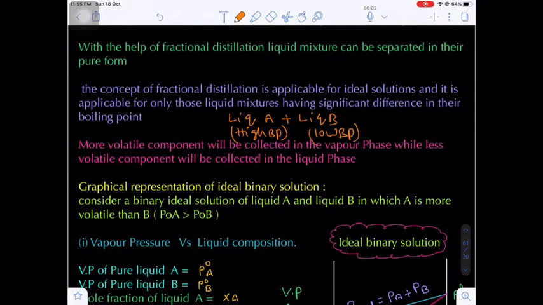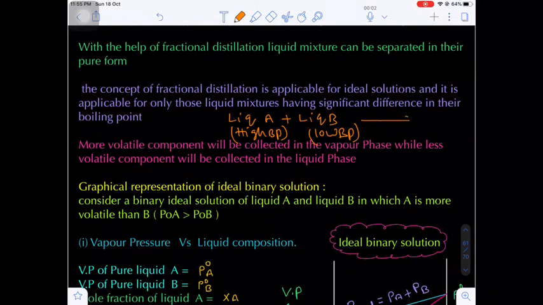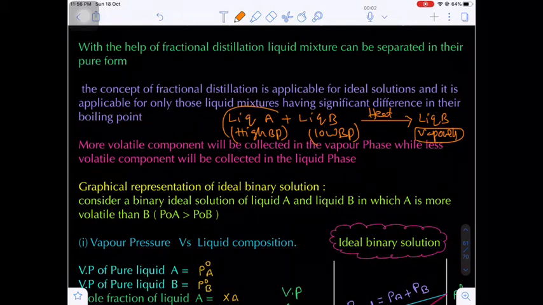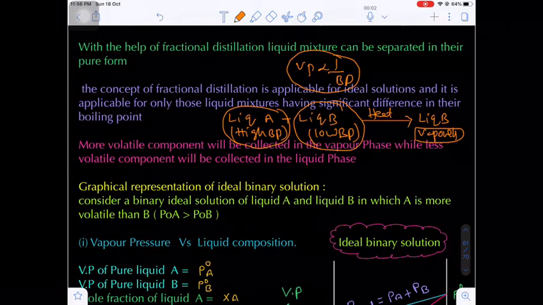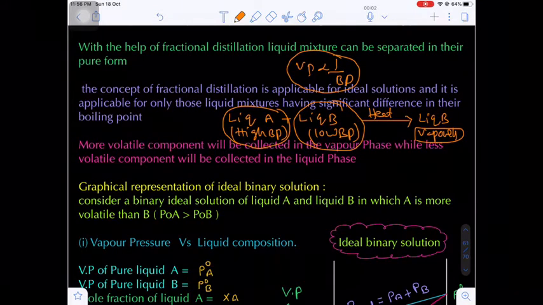Suppose I am heating the liquid mixture of A and B, what happens? The compound which possesses the low boiling point will vaporize first. That means liquid B will vaporize first. Are you getting my point? And the next one, liquid A, which possesses the high boiling point, also vaporizes, but the mole fraction of liquid B in the vapor phase will be very high compared to the mole fraction of liquid A, because liquid B is more volatile, because vapor pressure and boiling point are inversely related. That's why the component which has a low boiling point has more tendency to escape into the vapor phase.